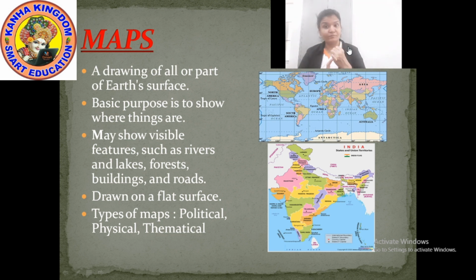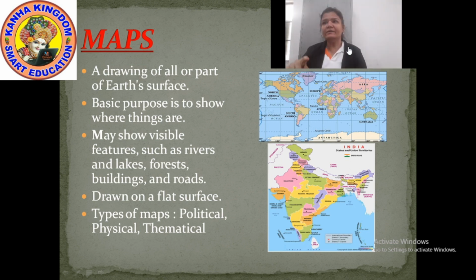Physical map is for what purpose? Just think and keep it, so that when we discuss, you will give me some points or note them down in your notebook, and you can tell yourself, okay, I thought this and ma'am has told this, it means I was right. And the third is the thematical map.